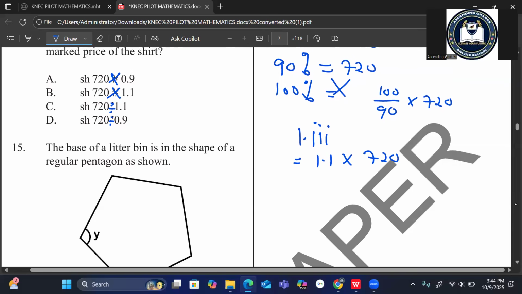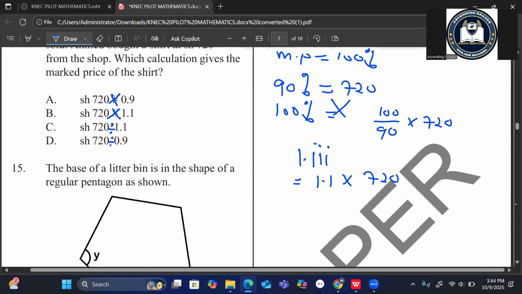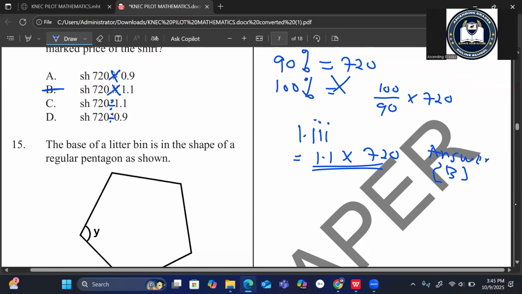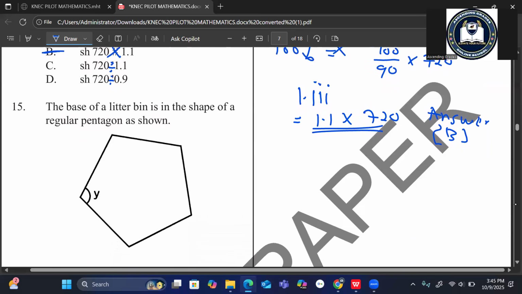We want to leave our answer according to the choices given, and we have 1.1 multiplied by 720, which is choice B. So the answer is B.